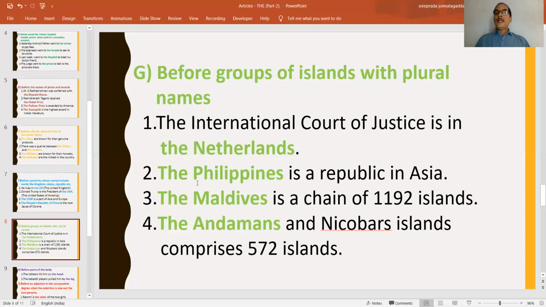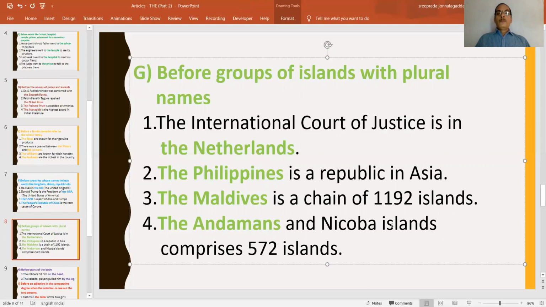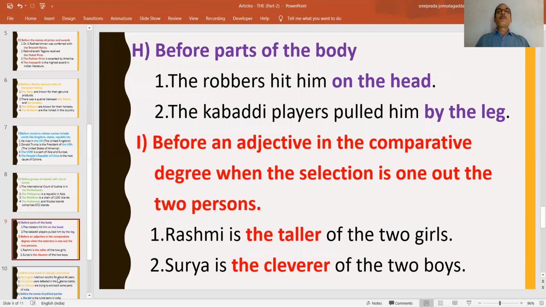The Maldives is a chain of 1,192 islands. Similarly, the Andamans and Nicobar Islands comprise 572 islands. Like this, we can understand that before the groups of islands also, especially which end in plural names, we can use this the.